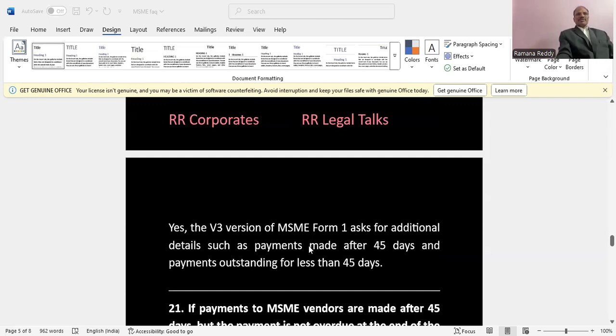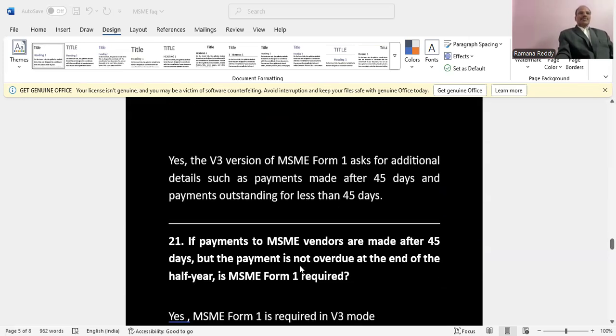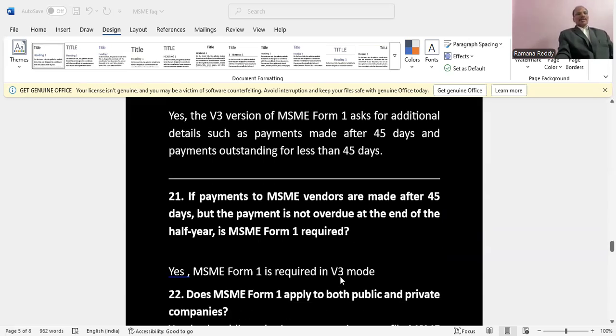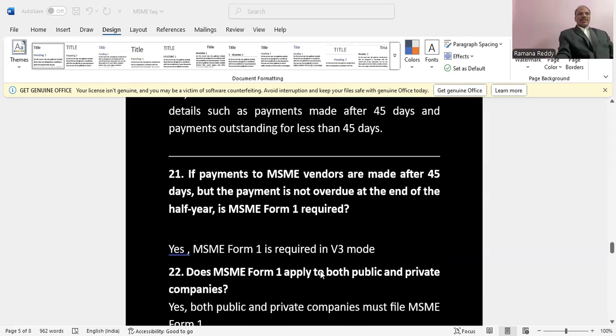The V3 version of MSME-1 asks for additional details, such as payments made within 45 days and even after 45 days. If payments to MSME vendors are made after 45 days, but the payment is not overdue at the end of the half year, is MSME Form 1 required? Yes, MSME Form 1 is required in V3 mode. We already discussed.